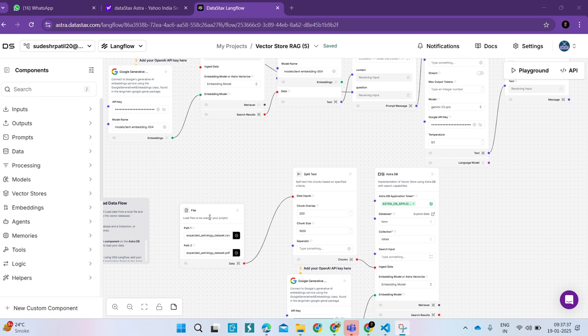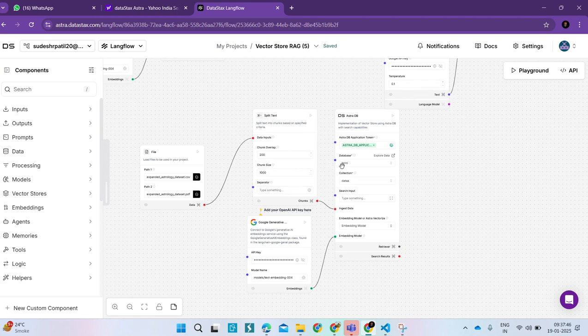We have linked the database to the split text, where we first converted the text data into vectorized form, and then we used the generative AI API, which I created in Gemini AI, and connected it to my AstraDB database.